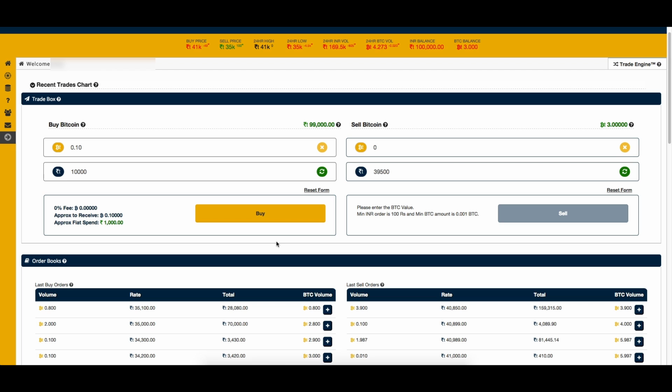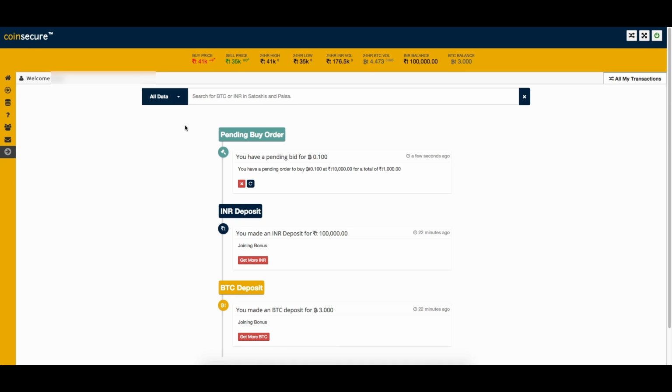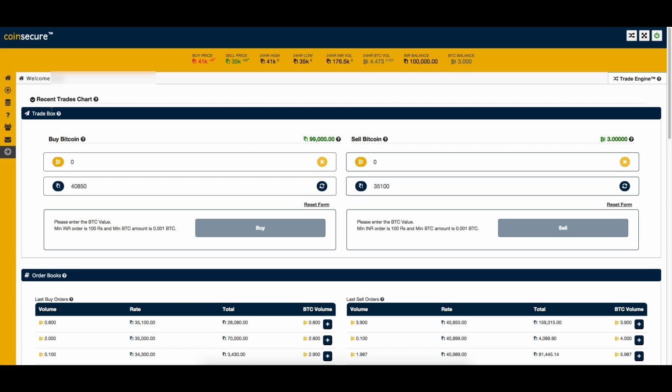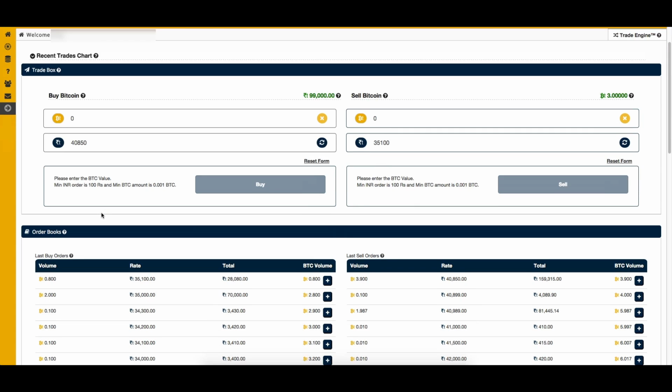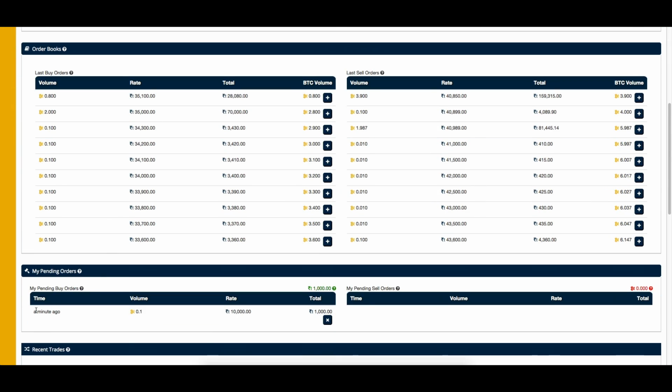In the event that your order has been fulfilled completely, your balances will update and your trade will reflect on your timeline. In the event that your order has been completed partially, the order will be displayed in the order book as well as under My Pending Trades, which is below the Recent Trades box.